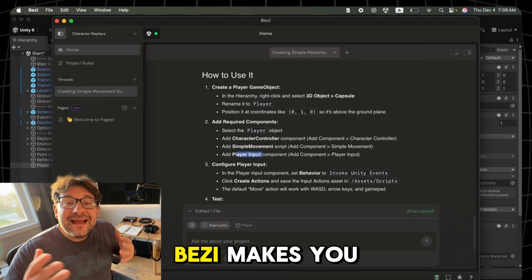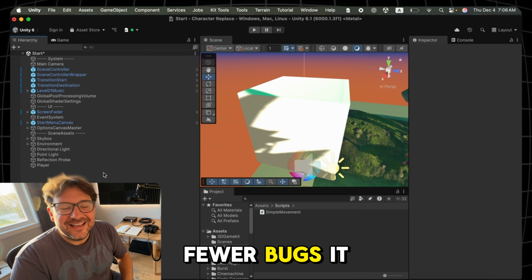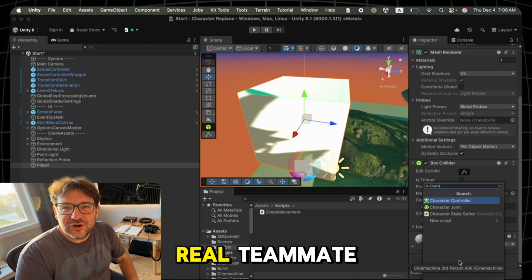Long story short, Bezi makes you faster. More iterations, cleaner code, fewer bugs. It doesn't replace you, it amplifies you. It genuinely feels like having a real teammate.